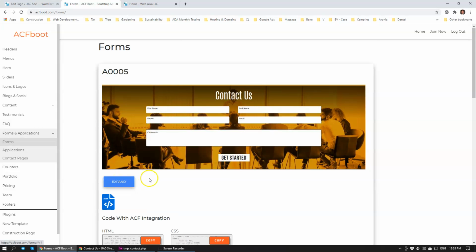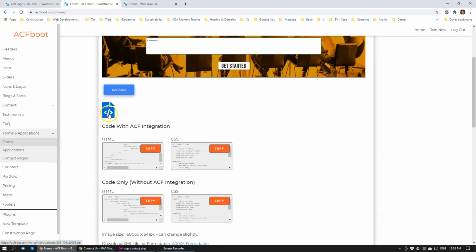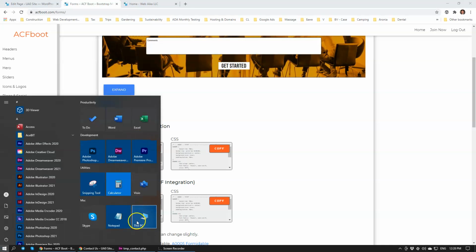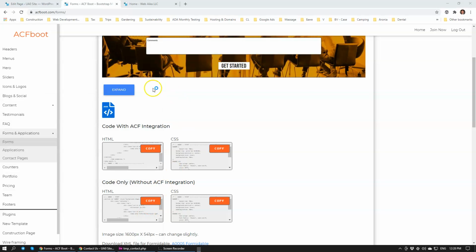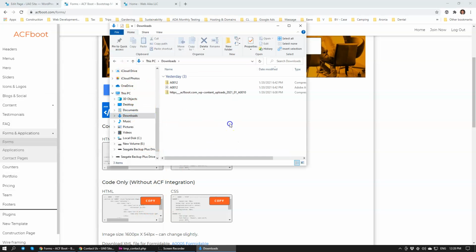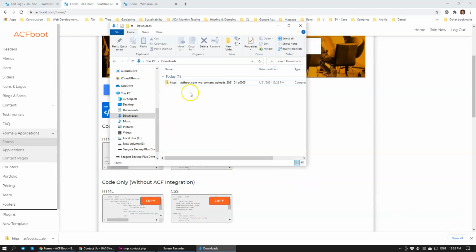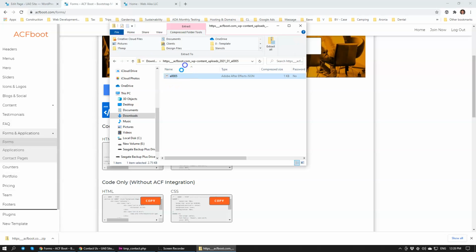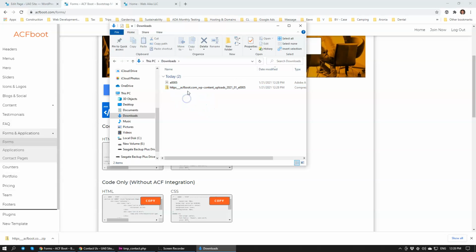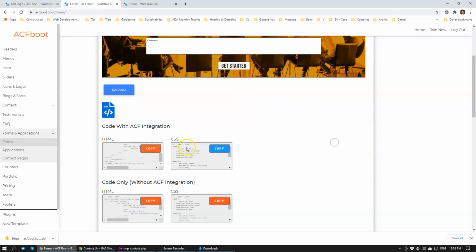I'm going to click on expand, and I'm going to download the JSON file. Before I do that, I want to make sure that my downloads folder is empty. I'm going to click on my PC, downloads. Just going to delete everything from here. Alrighty, let's download that JSON file. Okay, the JSON is downloading, and we're going to go to downloads. We're going to open it, copy this. In fact, just drag and drop into the downloads folder, because we need to make sure that it's unzipped. If it's zipped, it's not going to work. We need to always unzip it.